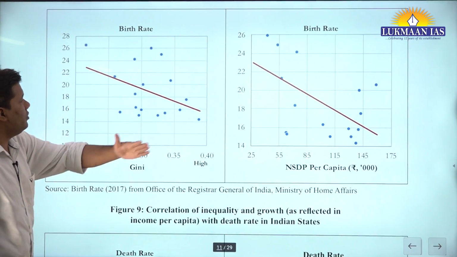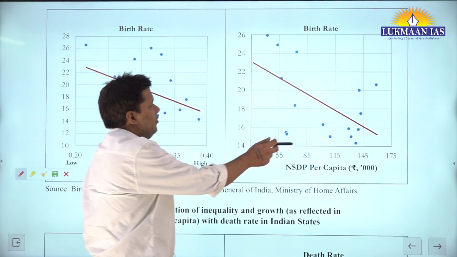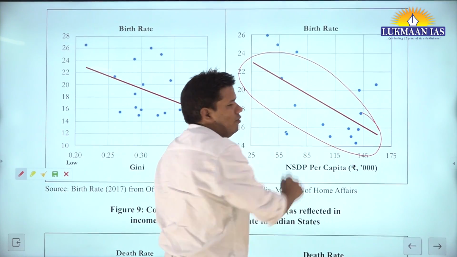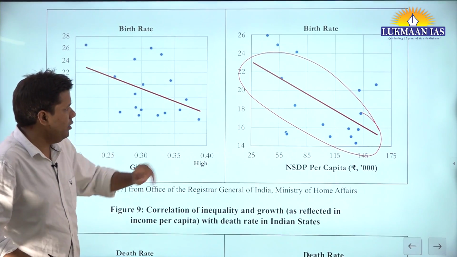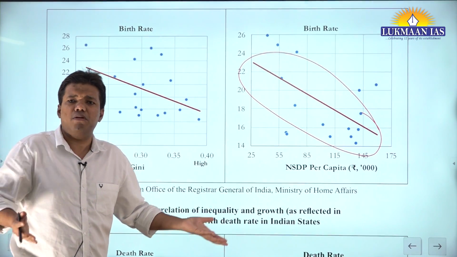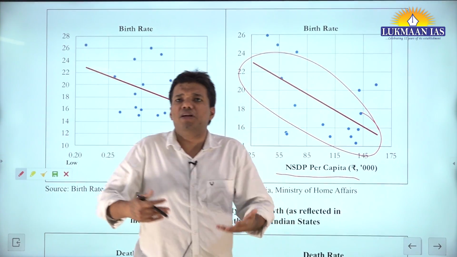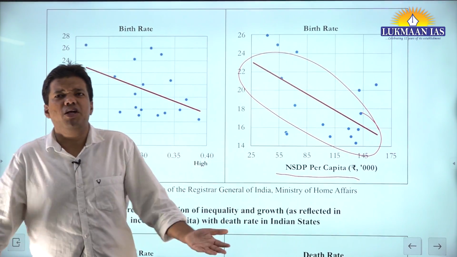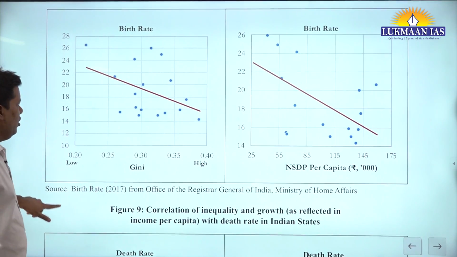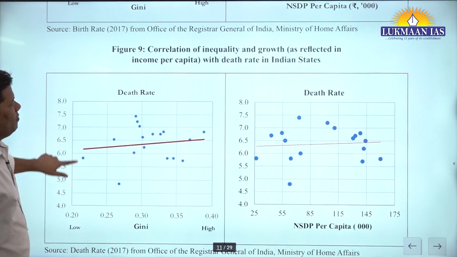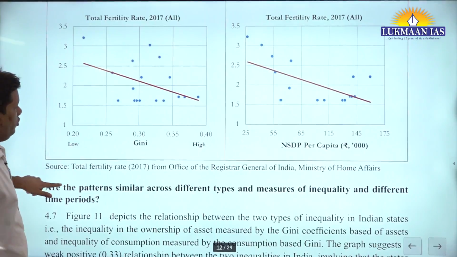See how drastically the birth rate falls if you increase income. If you show this graph, you understand it. In society, somebody says this particular religion, or some particular caste, has a rising population. You say it clearly: when there is growth, when the people are developed and well educated, the birth rate will automatically decrease. So statistics will speak the truth, right? I believe total fertility rate is also decreasing, everything.